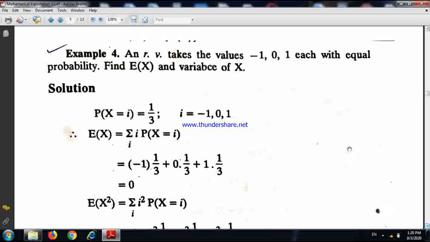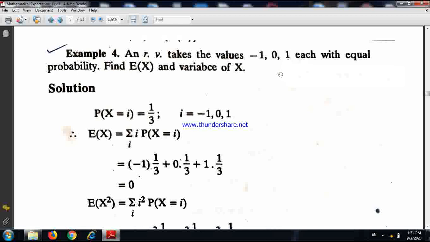Let us have a simple example. A random variable takes the value -1, 0, 1. That means the possible values of the concerned variable are -1, 0, 1, each with equal probability. That means the probability x takes the value -1 is same as the probability x takes the value 0, same as probability x takes the value 1.